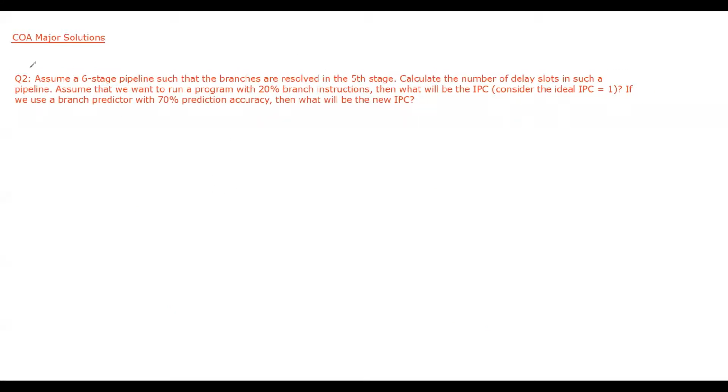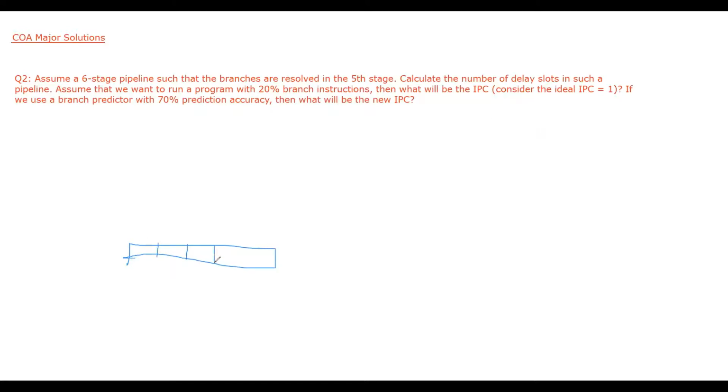Okay, so this is our question number 2 of our major paper. Question 2 is saying that assume we have a 6-stage pipeline such that the branches are resolved in the 5th stage. We have already discussed in our lecture videos that our pipeline is of how many stages? Is of 5 stages.